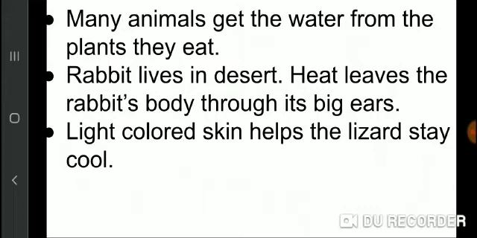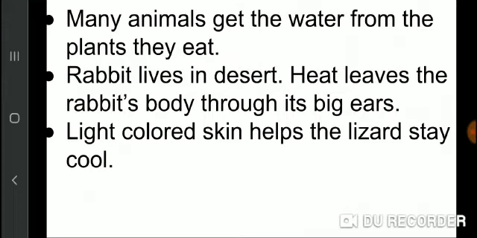Dear students, you know that light colored skin helps the lizard to stay cool in hot desert. Actually, students, the plants and animals have different body parts that help them to live in the environment.